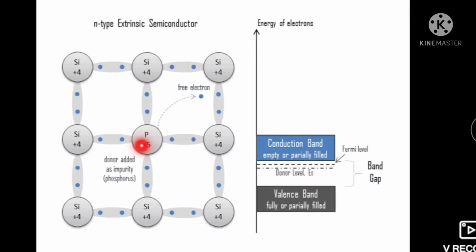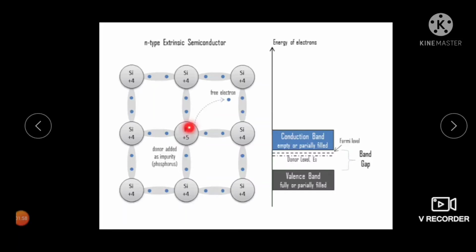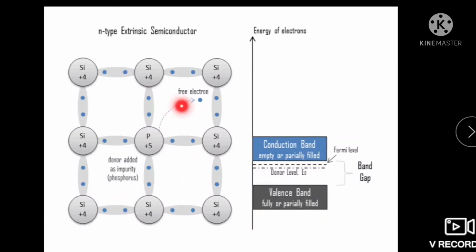Out of 5 electrons, 4 are covalently bonded with the silicon atoms. And the 5th electron is not involved in bonding, is extra as well as delocalized. These delocalized electrons are responsible for the increase in the electrical conductivity of doped silicon or germanium. The doped element is called N-type semiconductor because the electrical conductivity increases due to negatively charged electrons.